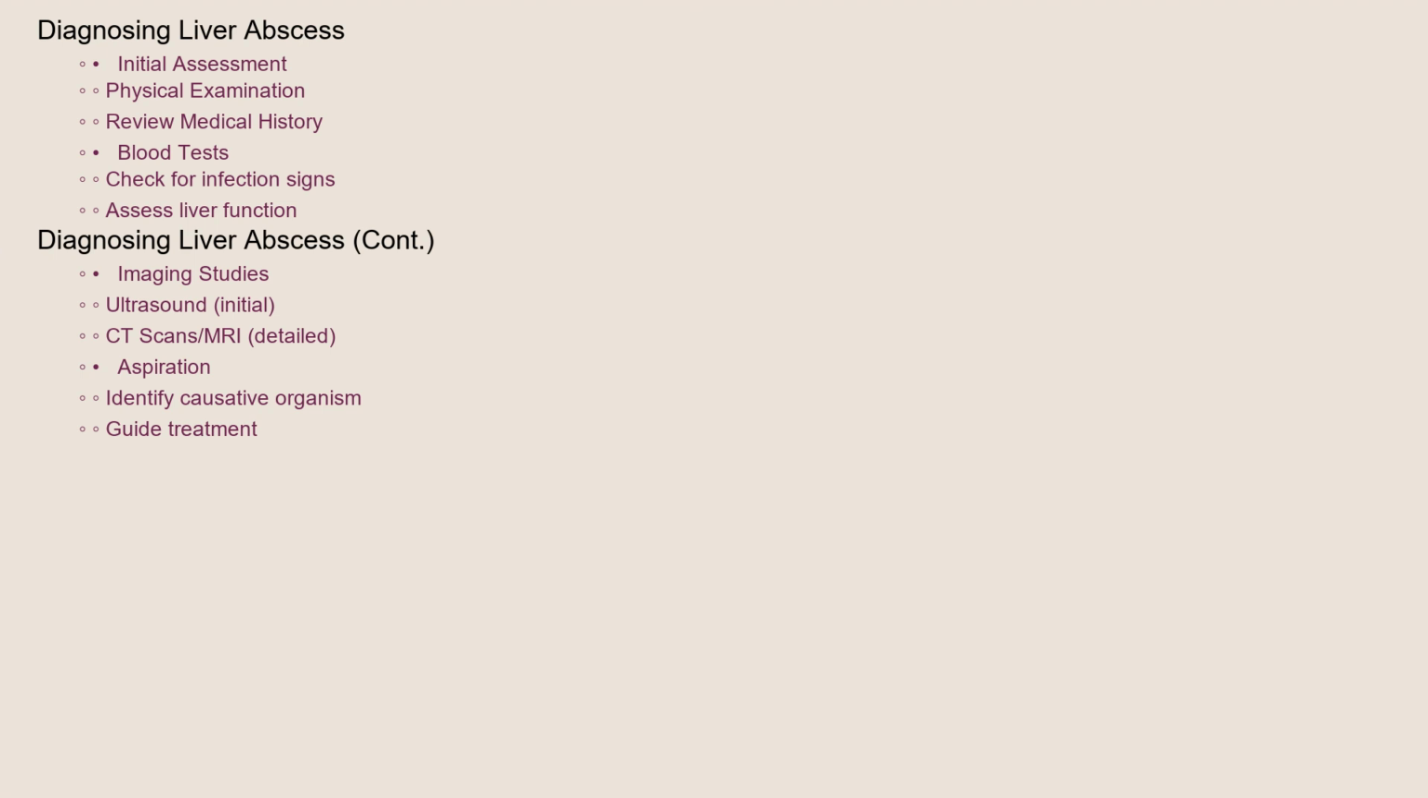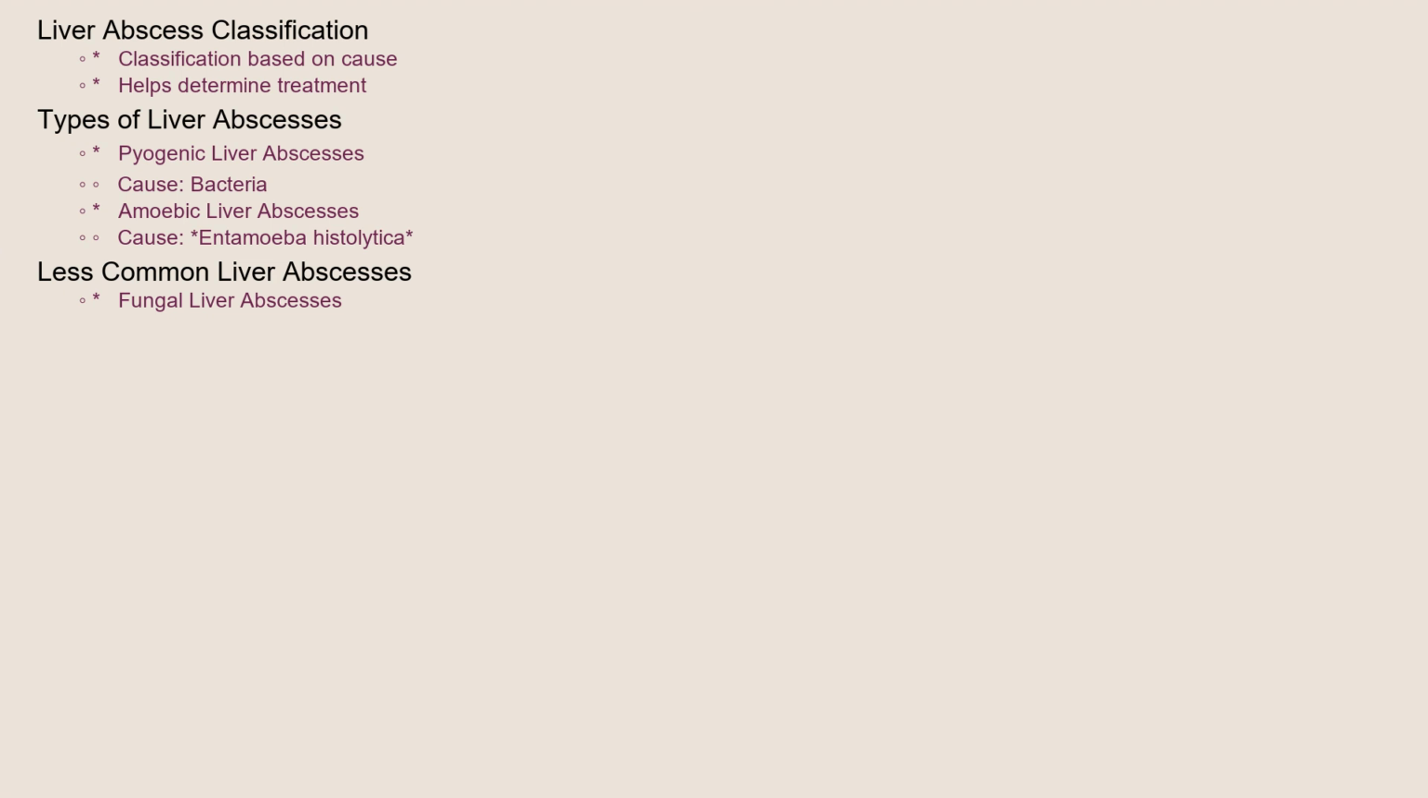How is a liver abscess diagnosed? The process usually begins with a physical examination and a review of the patient's medical history. Blood tests are crucial to check for signs of infection, such as elevated white blood cell count, and to assess liver function. Imaging studies are essential for confirming the diagnosis. Ultrasound is often used as the initial imaging modality, but CT scans and MRI provide more detailed views of the liver and can help determine the size, location, and number of abscesses. Finally, aspiration of the abscess fluid, a procedure where a needle is used to draw out fluid from the abscess, is performed to identify the causative organism and guide appropriate treatment.